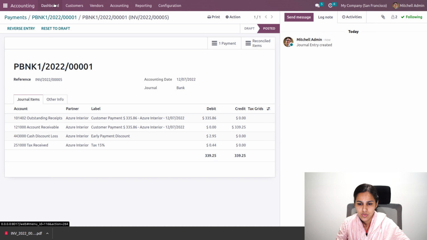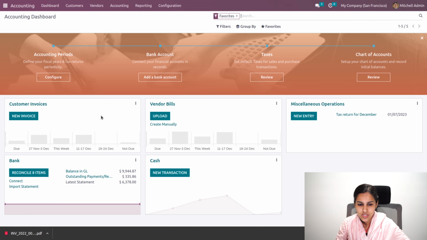So in the dashboard, you can see that in outstanding payment, it is 335.86. That is, unreconciled amounts can be seen over here. Once this is reconciled with the bank statement, only then will it be moved to the GL.